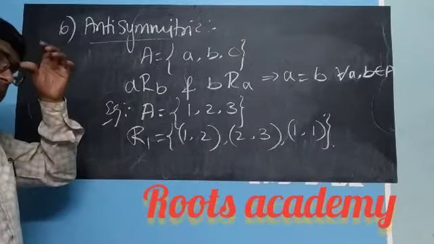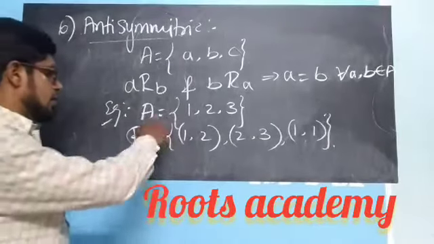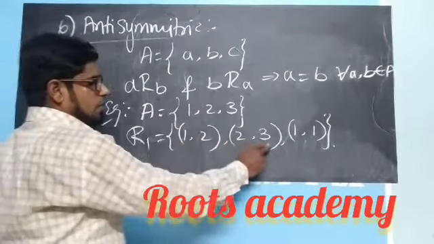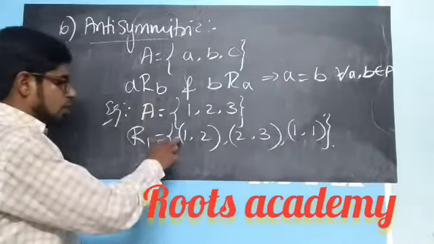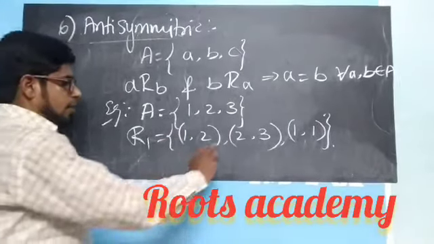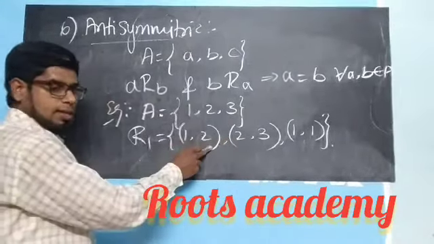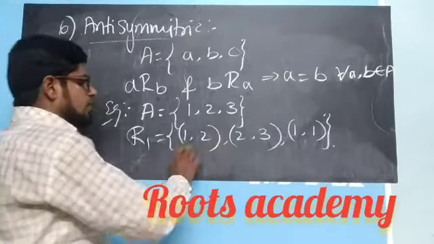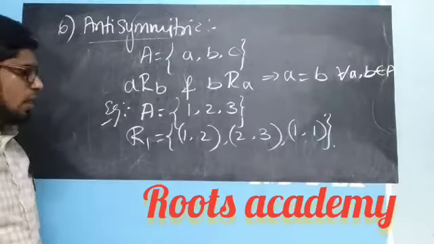See, in this case the set A is {1, 2, 3}, and the relation has (1, 2), (2, 3), (1, 1). Here (1, 2) exists, (2, 1) is not there, so its symmetric is not there. (2, 3) is there, its symmetric is not there. So it is an anti-symmetric relation.